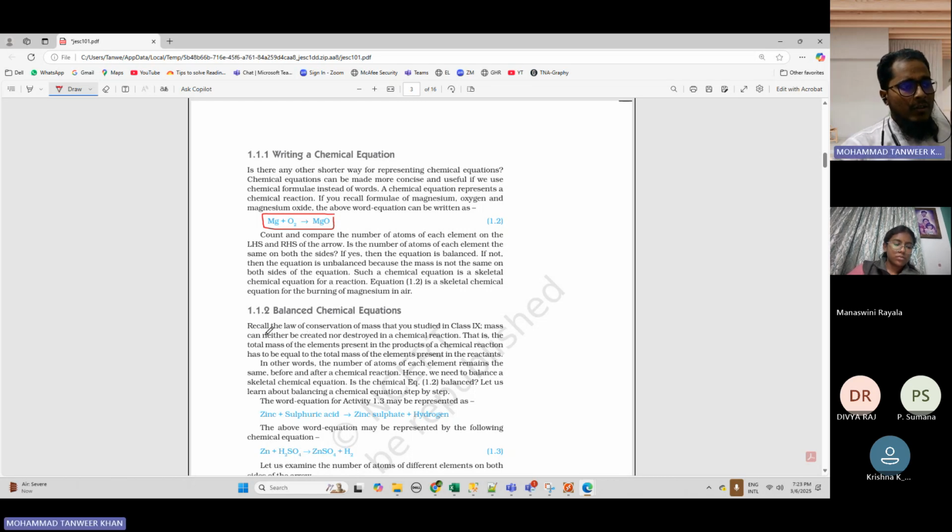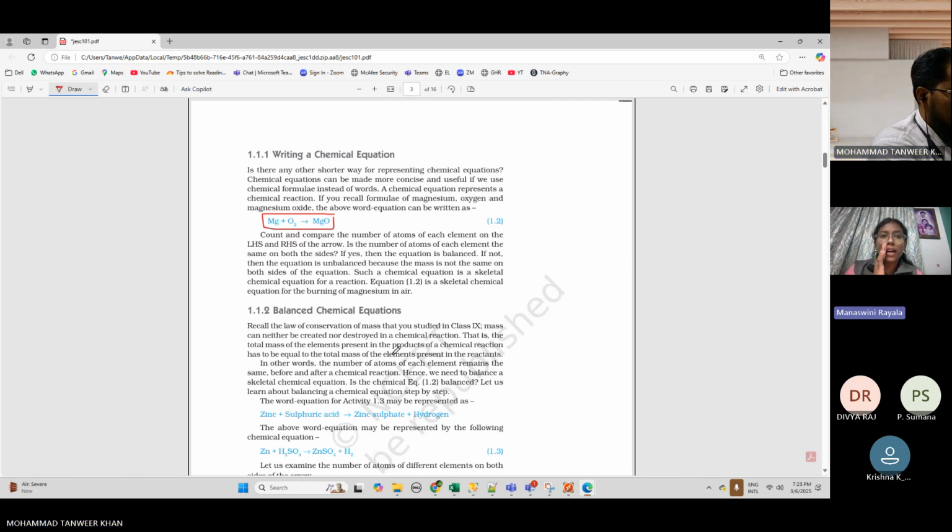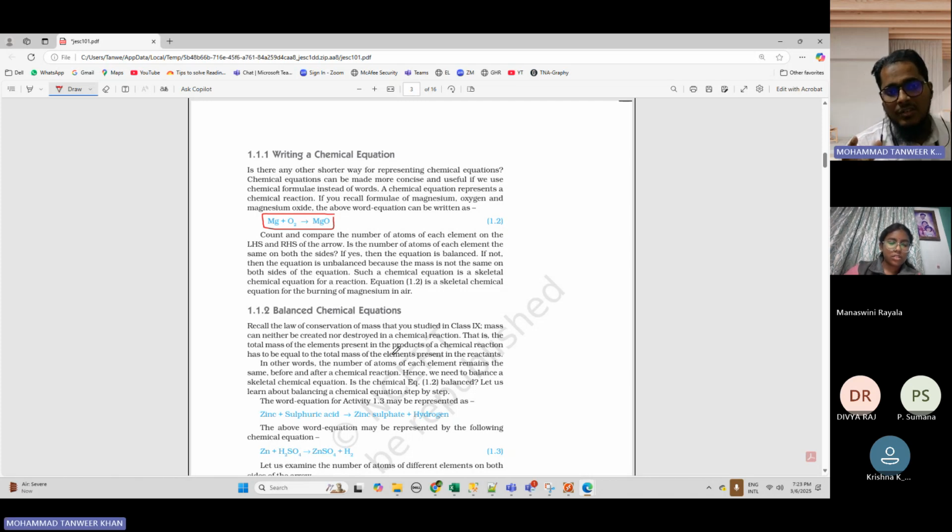Now recall the law of conservation of mass that you studied in class 9th. Do you remember what that was? Yes, sir. Mass can neither be created nor destroyed in a chemical reaction. So mass always remains constant, right? That is what we studied in class 9. In a chemical reaction, the mass will always be constant. You cannot change it, you cannot modify it.